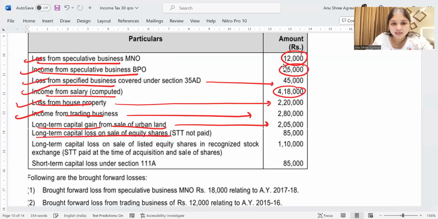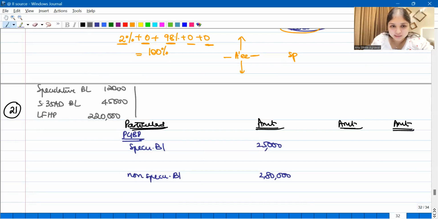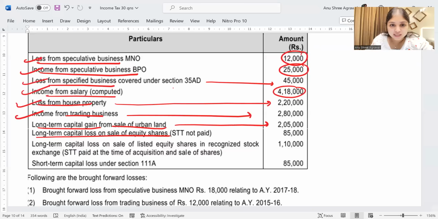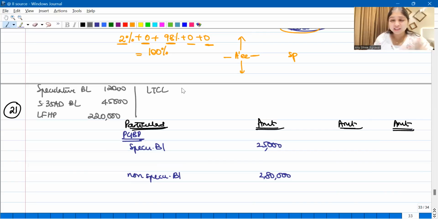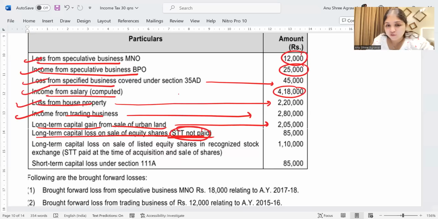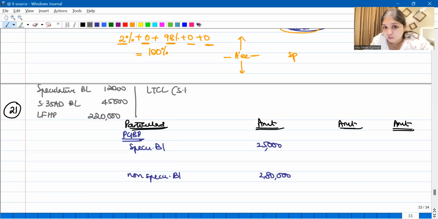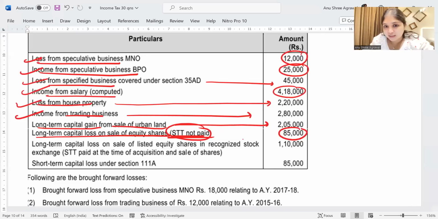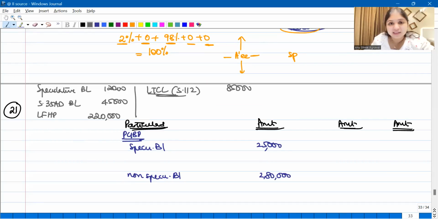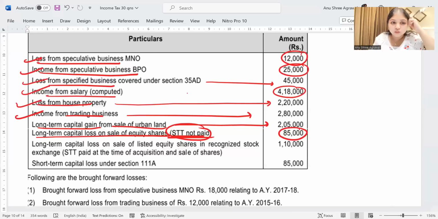Then we have LTCL on sale of equity shares, STT not paid. See, if it is loss, it doesn't matter whether it is 112 loss or 112A loss, because it can still be adjusted against LTCG. Any LTCL can be adjusted against any LTCG. So if it is loss, you don't have to segregate whether it is 112 or 112A. But just for your knowledge, STT is not paid, so definitely it's going to be 112 LTCL. How much is the LTCL? LTCL is 85,000. Any LTCL can be adjusted against any LTCG. So this is also done.